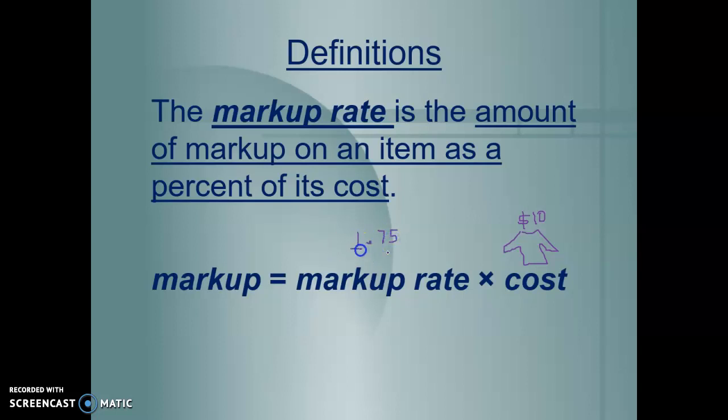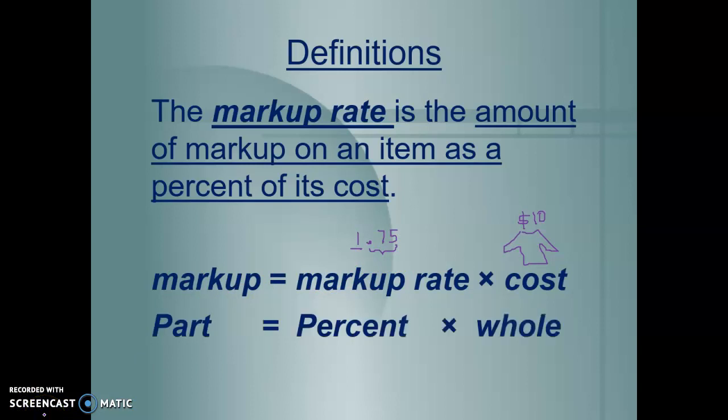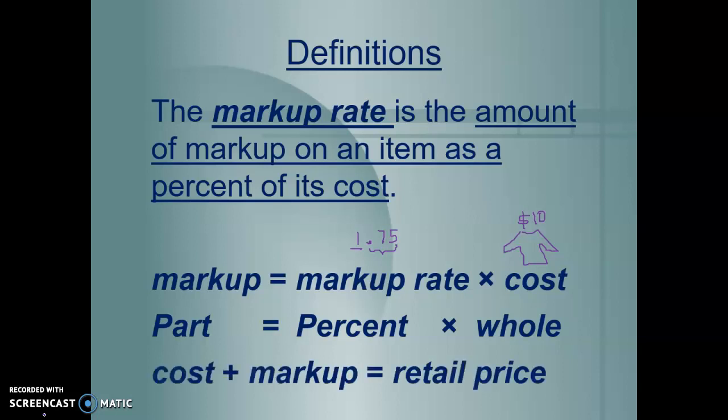So 100% of the $10 plus another 75%. Doing that math would help us to figure out what the markup is on that particular shirt. We can use that part equals percent times whole formula to help us figure that information out as well. So markup equals markup rate times cost is just the percent formula but using different words. We can find our cost plus our markup then and add those two things together to get our retail price.